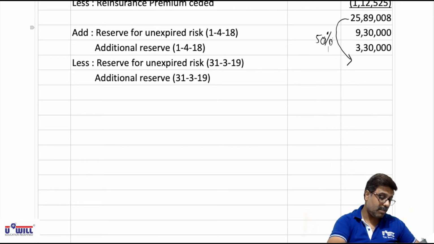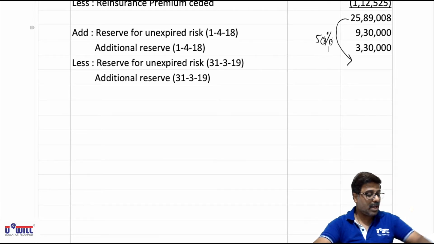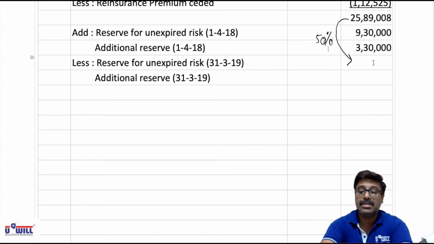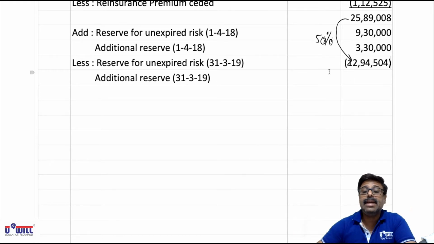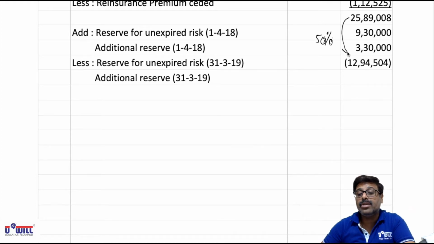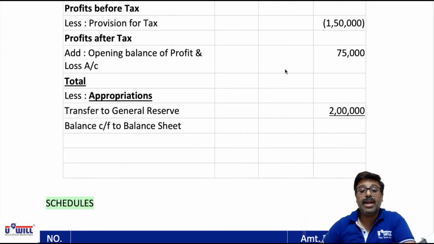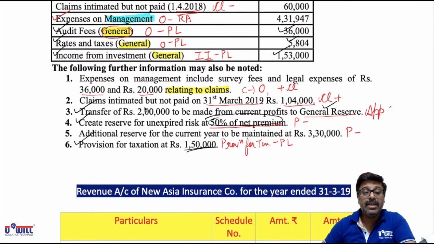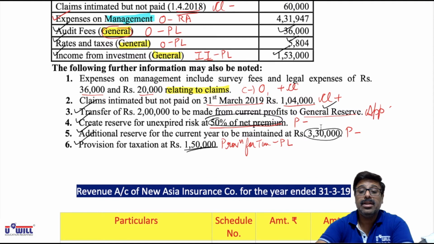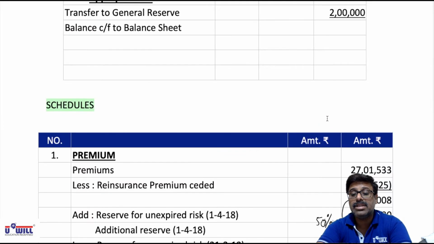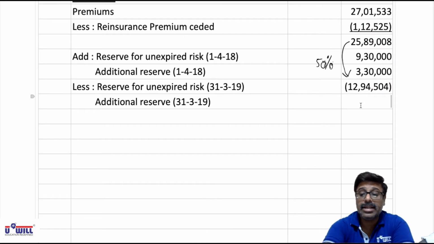2589008 into 50% is 1294504, that we will minus. And this additional reserve also we will subtract. This 50% was of 2589008, and as per adjustment 5, the additional reserve we have to minus is 3,30,000. So further we will minus additional reserve of 3,30,000.